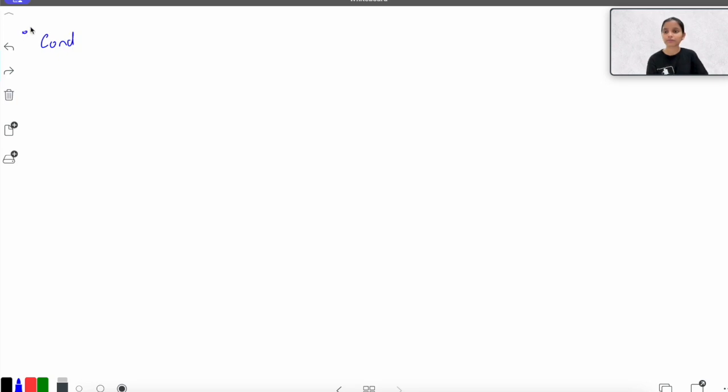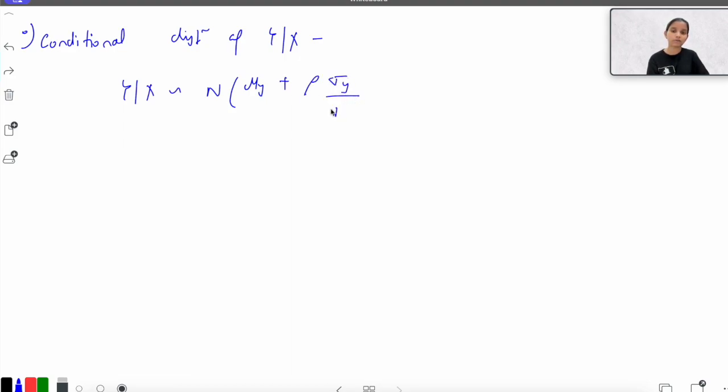Now there are certain properties corresponding to the bivariate normal distribution that we should know: the conditional distribution of y given x would follow a normal distribution with the mean mu y plus rho sigma y upon sigma x, x minus mu x, comma variance sigma y square times 1 minus rho square.